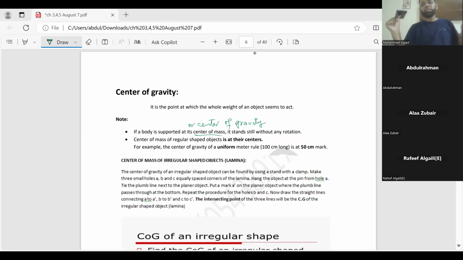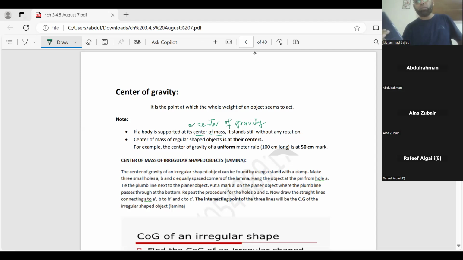So what will be the definition in exam? Actually, center of mass has been removed, and center of gravity is there now with us from 2023. But if there was a definition of center of mass, it would be the point at which the whole mass of the object seems to act. Only the whole weight will be replaced by whole mass. Rest everything is the same. See, I'm talking to you and my thumb is supporting one point of this mobile, and that point is the center of gravity, and it is no more toppling, it is stable, it is in equilibrium. So this is the concept of center of mass for a regular shaped object.